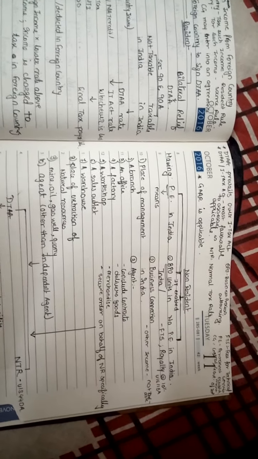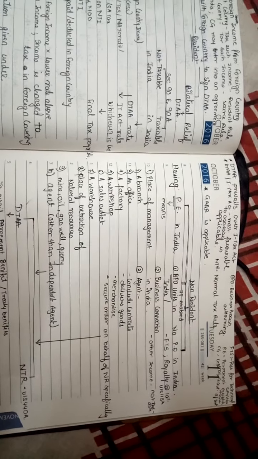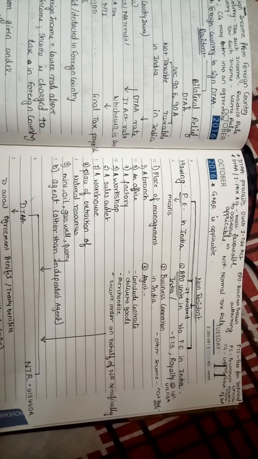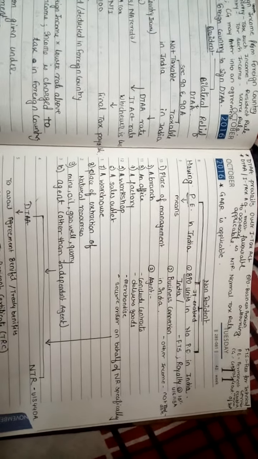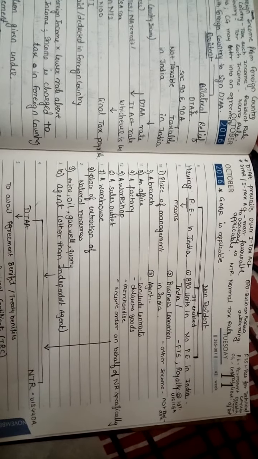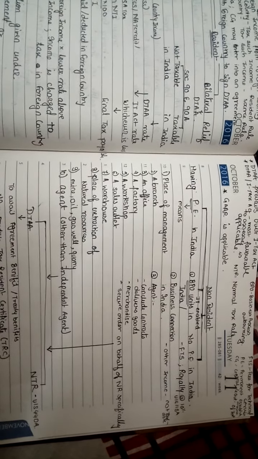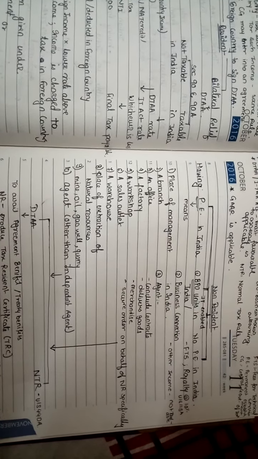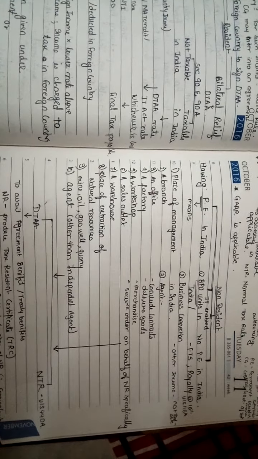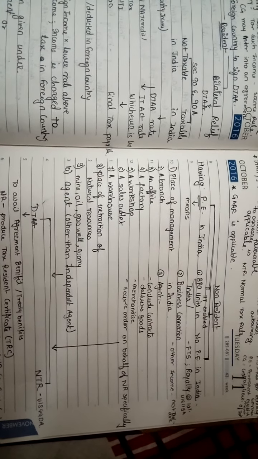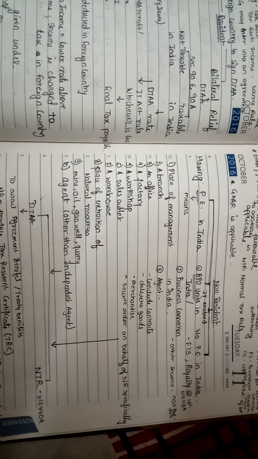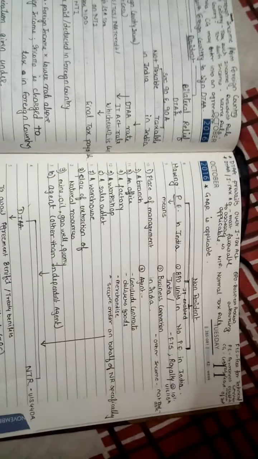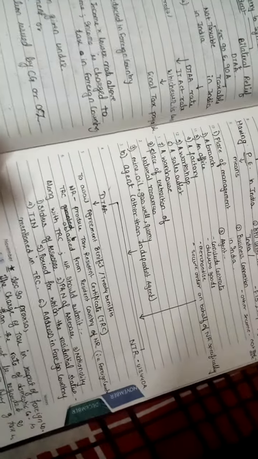You can see on the screen what exactly PE means. I will read it: place of management, a branch, an office, a factory, a workshop, a sales outlet, a warehouse, a place of extraction of natural resources, mine, oil or gas well, quarry, and an agent as I said before.